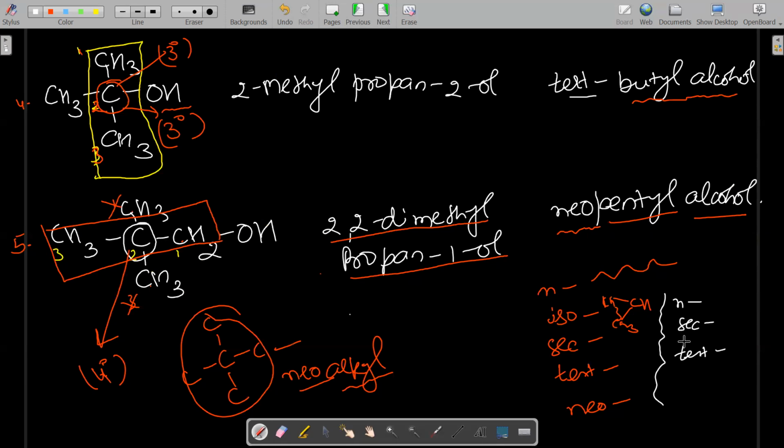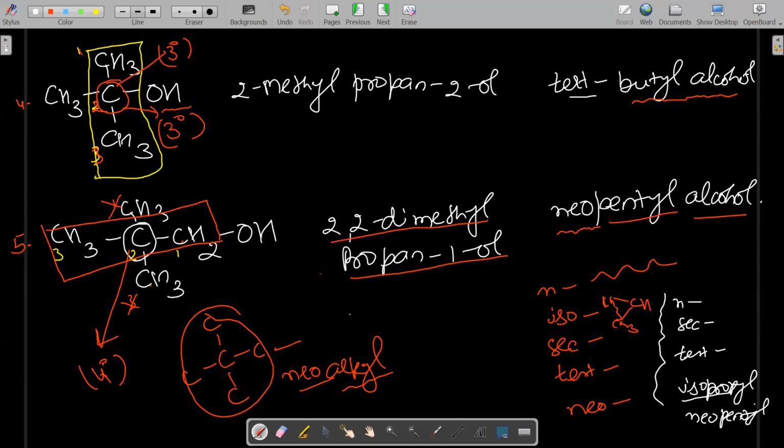In this case, we do not consider them in the IUPAC alphabetical order. But iso is one word, starting from iso, suppose isopropyl, there is no gap. So I is taken as the alphabet, we consider I in alphabetical order, not P. Same in case of neo, neopentyl.